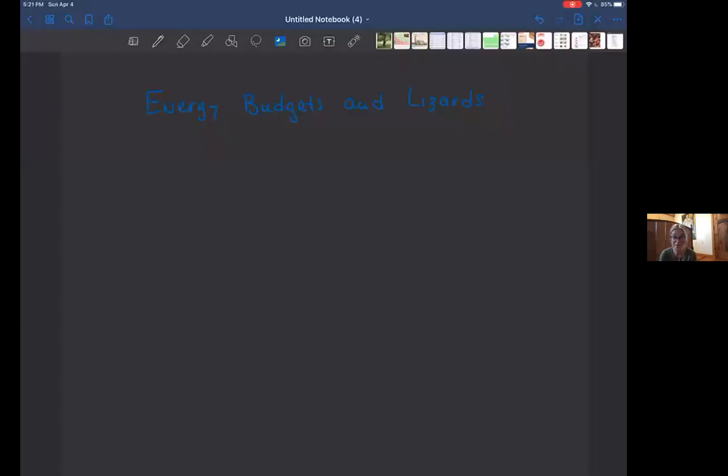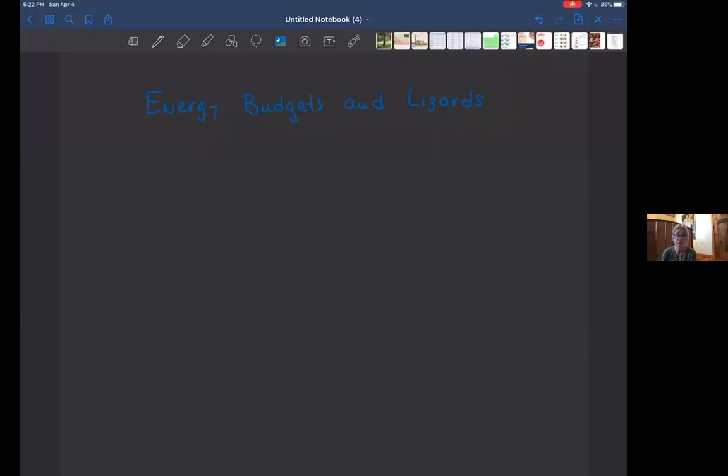So let's use an example of energy budgets, and we're going to talk about the specific example of lizards. When we look at lizards, remember that they are ectothermic, which means that they do not use energy to maintain a metabolic rate. So they tend to be relatively slower, and they fatigue more easily. They use energy more slowly than other animals, and they tend to fatigue more quickly.